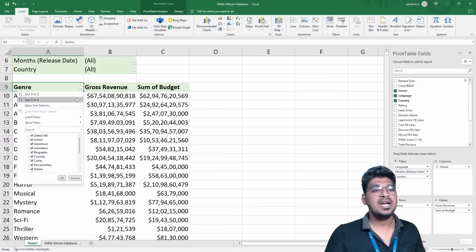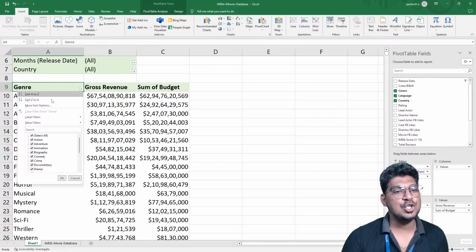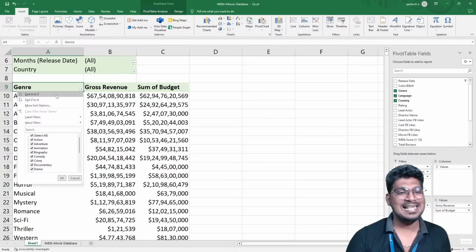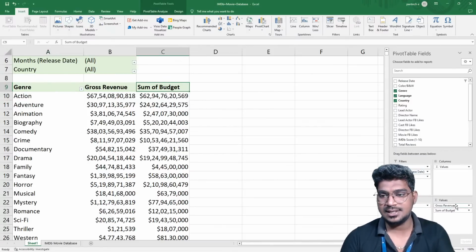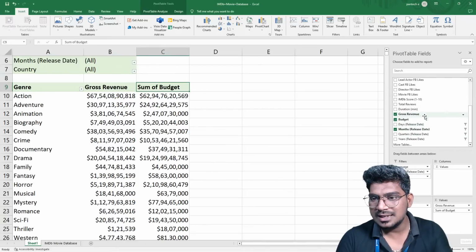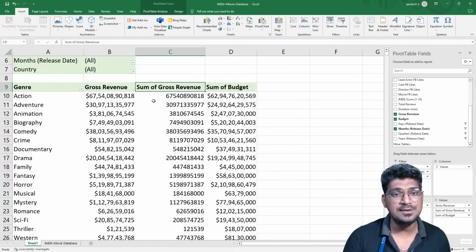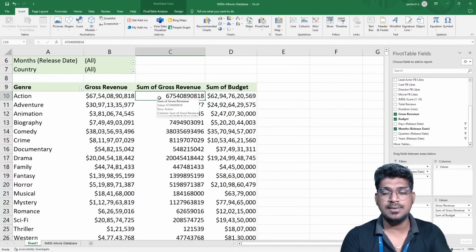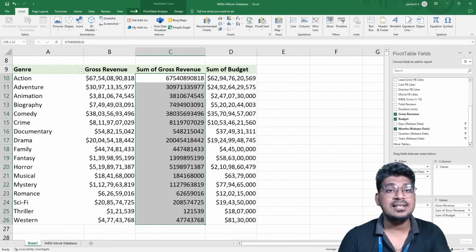So right, here you can see this. For example, if I see genre, I'm going to make it this particular genre. Before that I'm going to make several changes here. Just a minute. I'm going to make little changes to show it in a clearer way. So for that, I'm going to add another sum of the gross value, and for this gross value, I'm going to select all this and make this